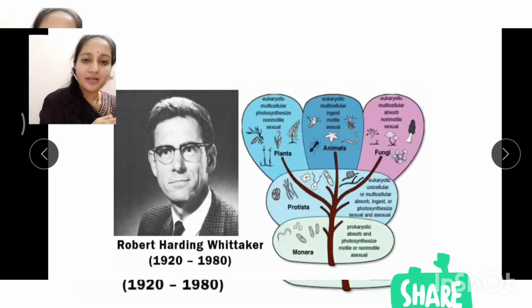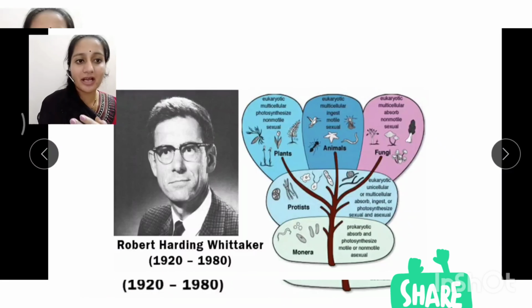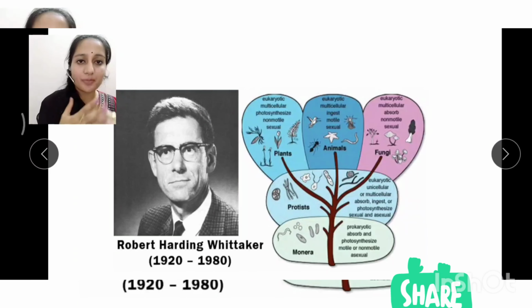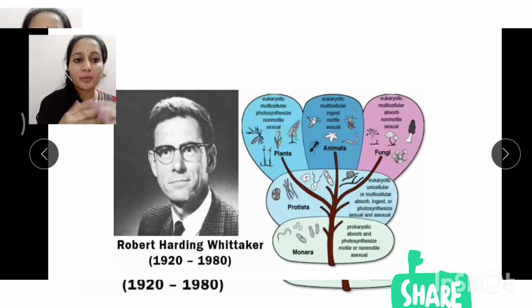So later the next kingdom is Protista. This Protista mainly involves the eukaryotic organisms which may be unicellular or multicellular. They can photosynthesize and they can reproduce in both sexual and asexual manner. That type of organisms which share similar characters were kept in Protista.